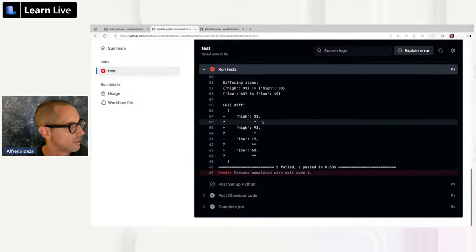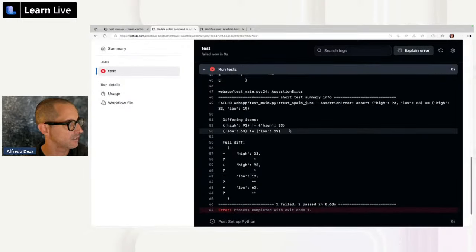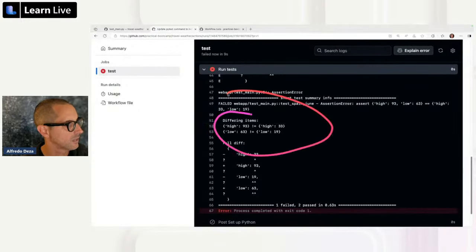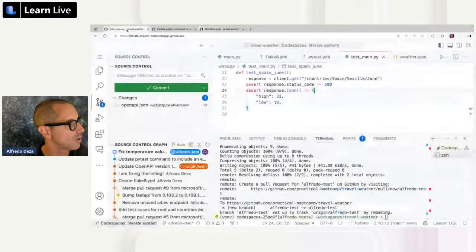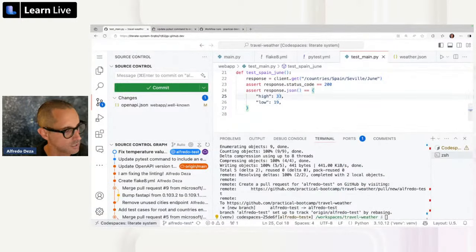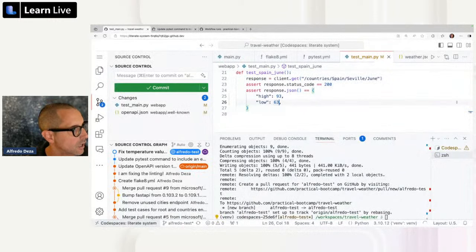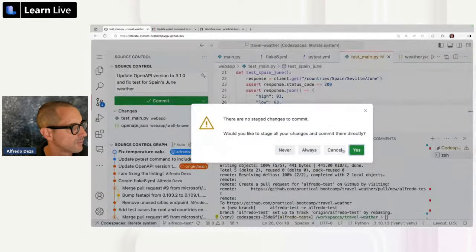So we have 93. So there we go, 93 and 63, not 19 and 33. Do you see that? So let's do 93 for the high and 63 for the low. So we're going to go here. This is 93 and what's it, 63? Let's take a look. 93 and 63. All right, let's fix this again. And I think this should finally get us to passing. How about yes?